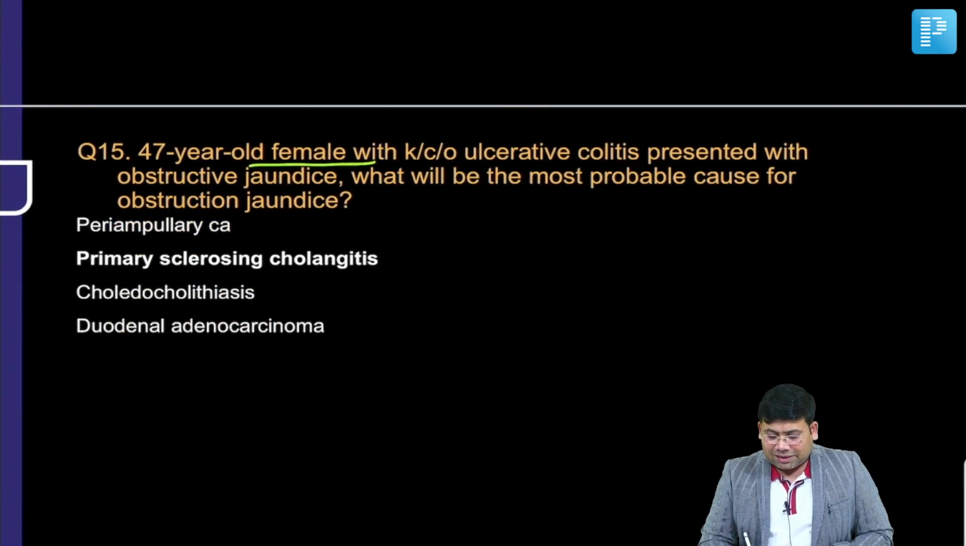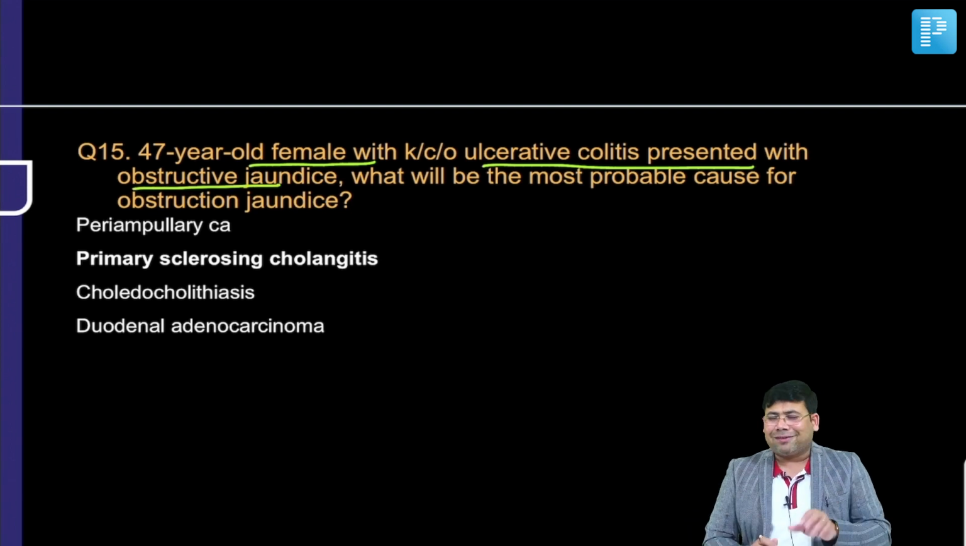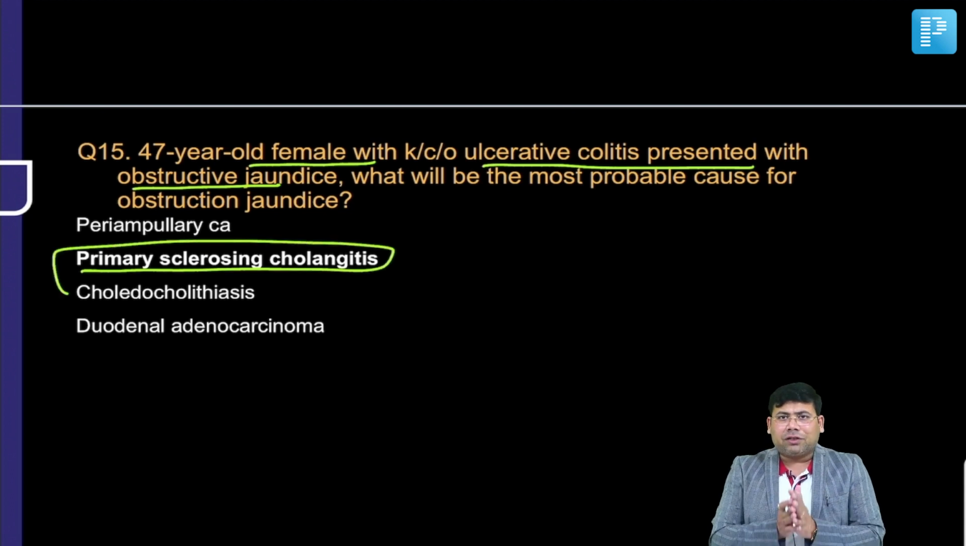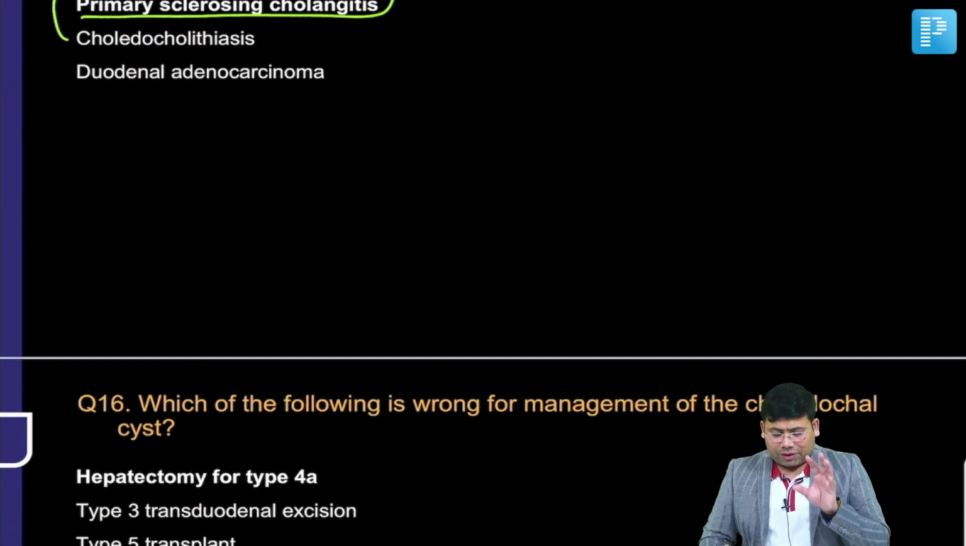Now, a 47-year-old with ulcerative colitis presents with obstructive jaundice. What is the answer? This is a straightforward question. It's primary sclerosing cholangitis, which is involving the extrahepatic and intrahepatic biliary radicals causing strictures.